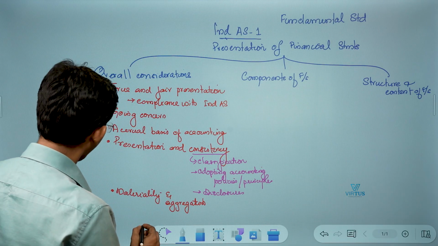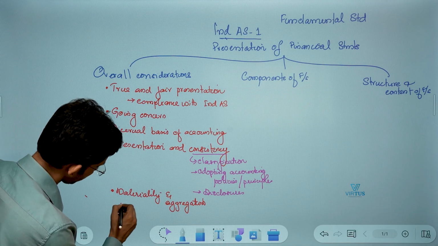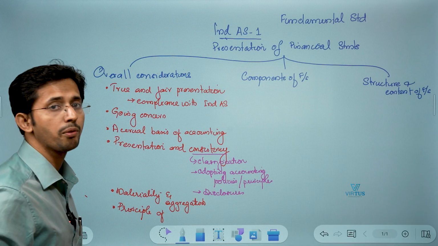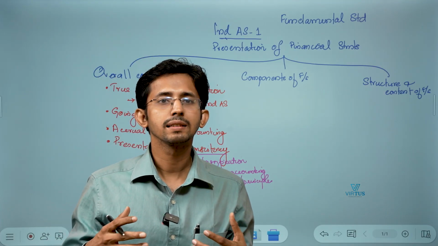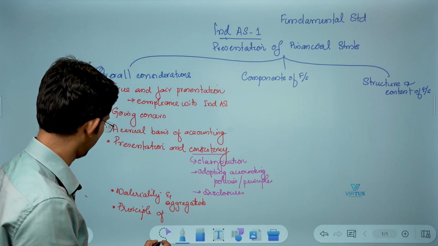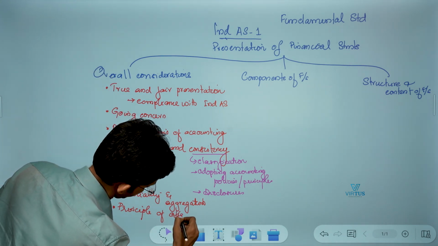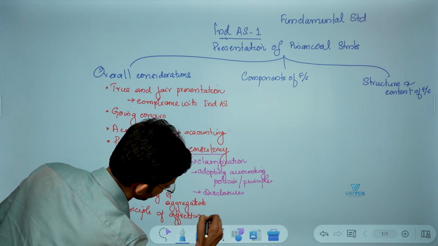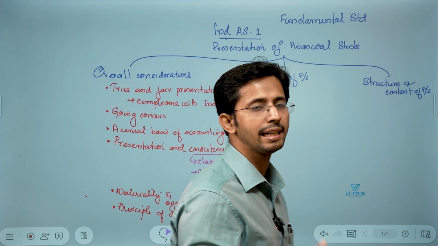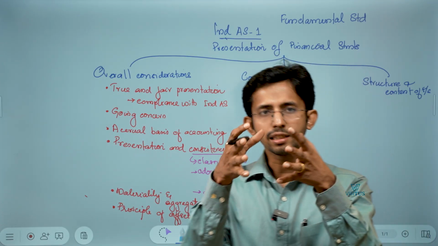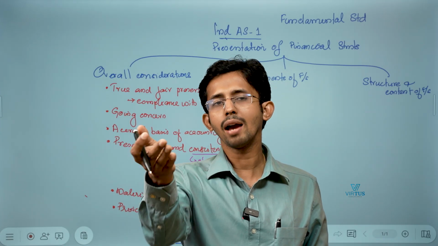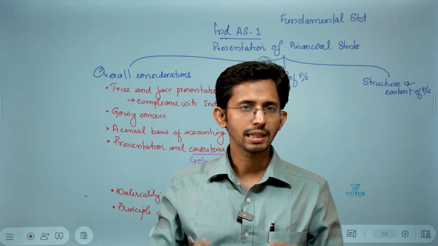Next, principle of offsetting assets and liabilities or income and expenses. What do you mean by offsetting? Suppose there is an income tax asset and an income tax liability. Can I set it off? Can I offset each other? You have a liability to employees and you have something receivable from employees. Can I set it off?